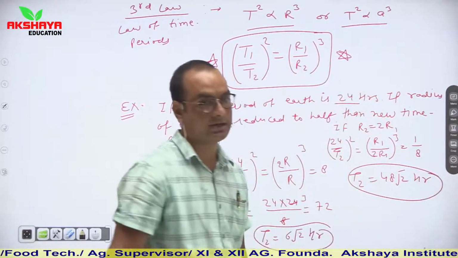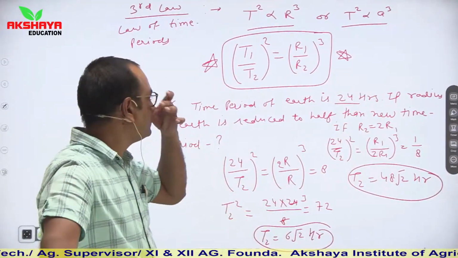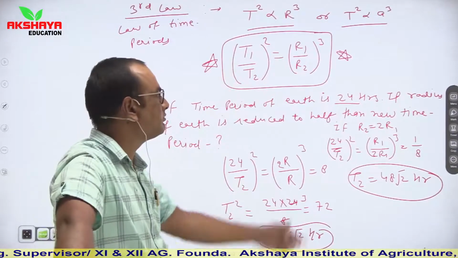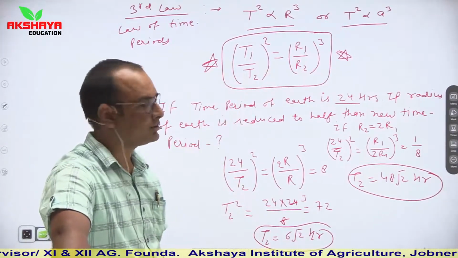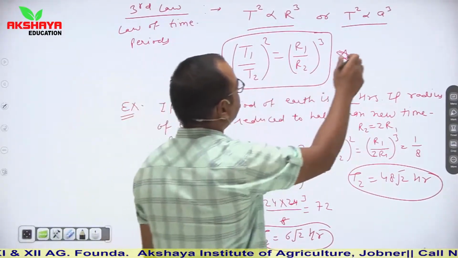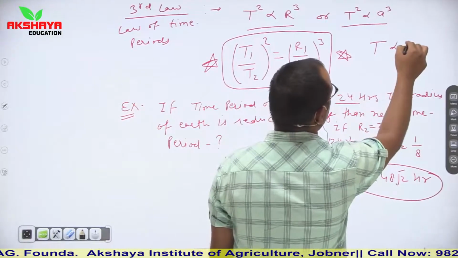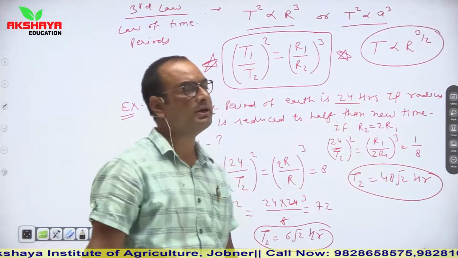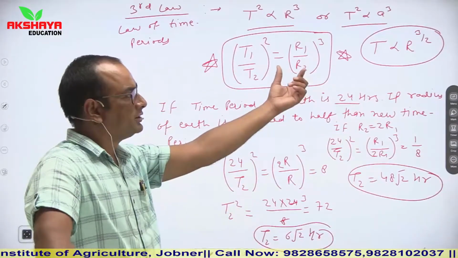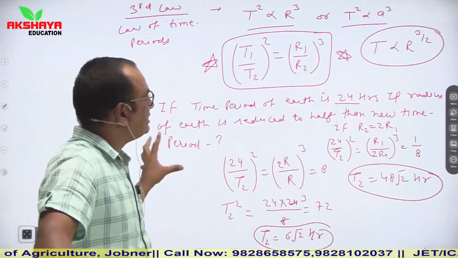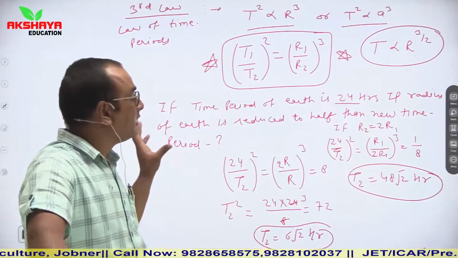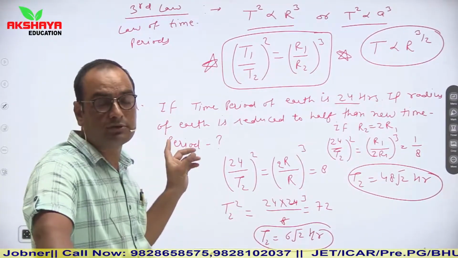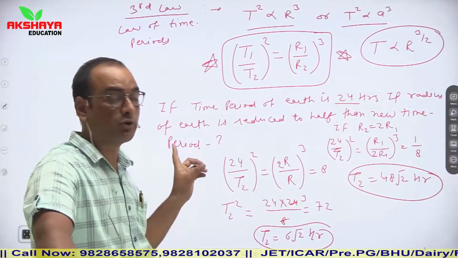So this is the simple relation. You have to simply keep in mind this relation: T1 upon T2 whole square is equal to R1 upon R2 whole power 3, or you can say that T is proportional to R to the power 3 by 2. The time period is proportional to the 3 by 2 power of the radius. So these three laws are related to planetary motion, which were explained by the scientist Johannes Kepler.